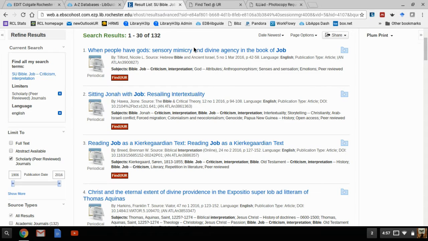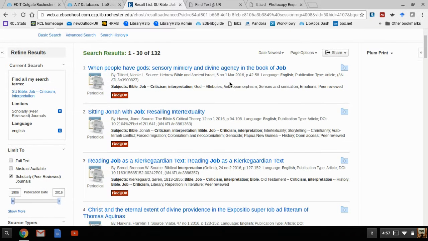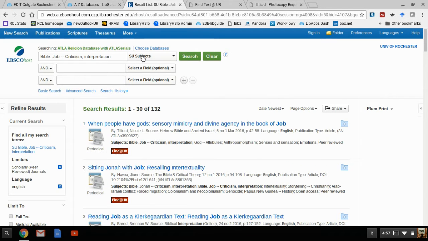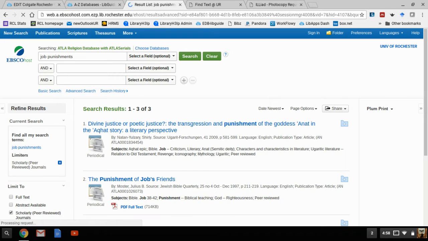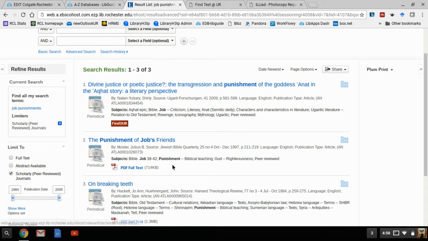So one of the things I like to do when I'm searching is to think about different subjects that I might be interested in, different keywords. Select all fields is the keyword, and you can try a whole bunch of things. And remember, searching in a database isn't like searching for the phone number for the pizza place, because you might try a whole bunch of different keywords. And I think I've linked to a different video below on how to search for keywords. And so now we get, right, Job, transgression, and punishment. We get some different things. And so that's a nice thing to remember. Don't expect you're only going to search once. Search a few times, and that's totally okay.